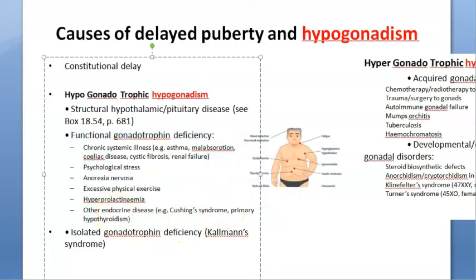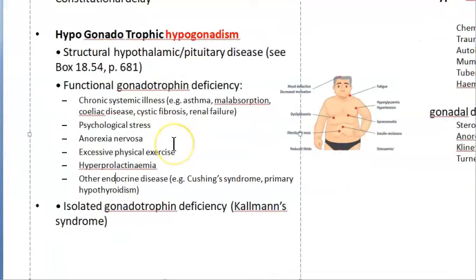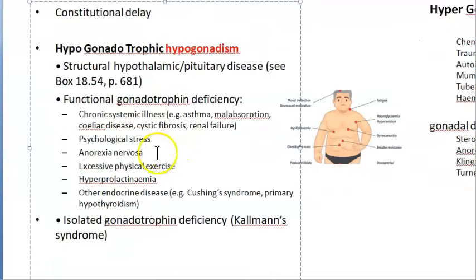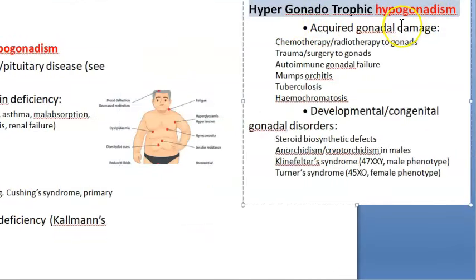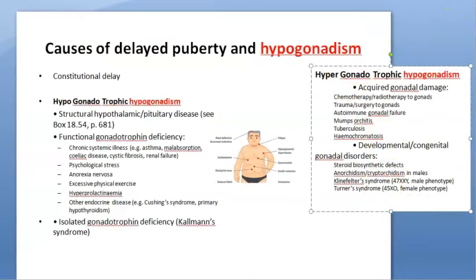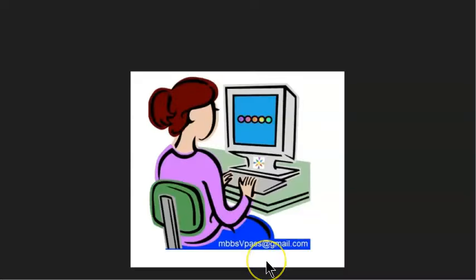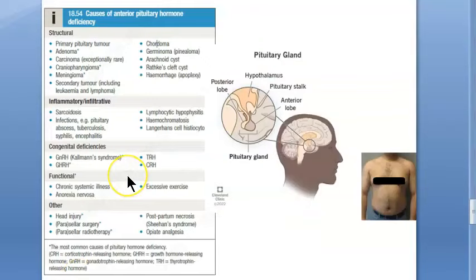So they have given a lot of causes here. Not everything will lead to gynecomastia, but all of these can lead to hypogonadism. That you should understand. Some diseases, not eating well, some kind of endocrine disease, etc. Then coming to hypergonadotrophic hypogonadism could be the cause of the hypogonadism. So not all of these can lead to gynecomastia, I am telling you, but the hypogonadism can lead to gynecomastia. Did you understand? We have tried to cover all the causes of gynecomastia from the brain to the gonads,